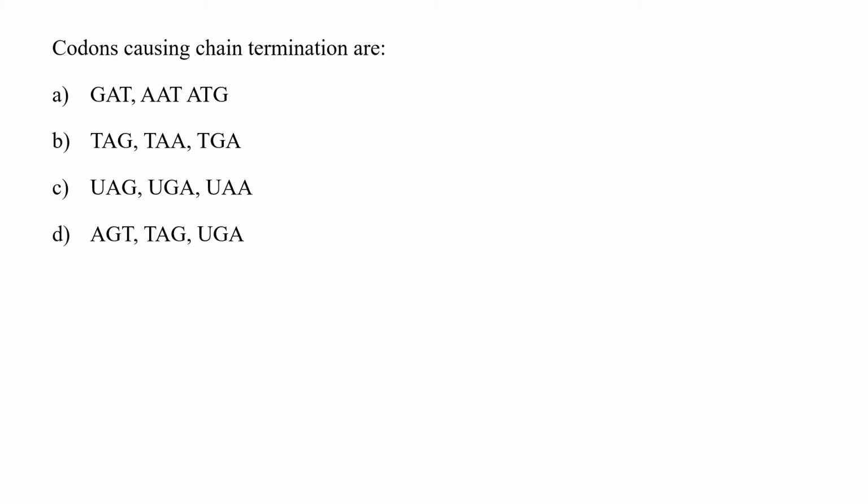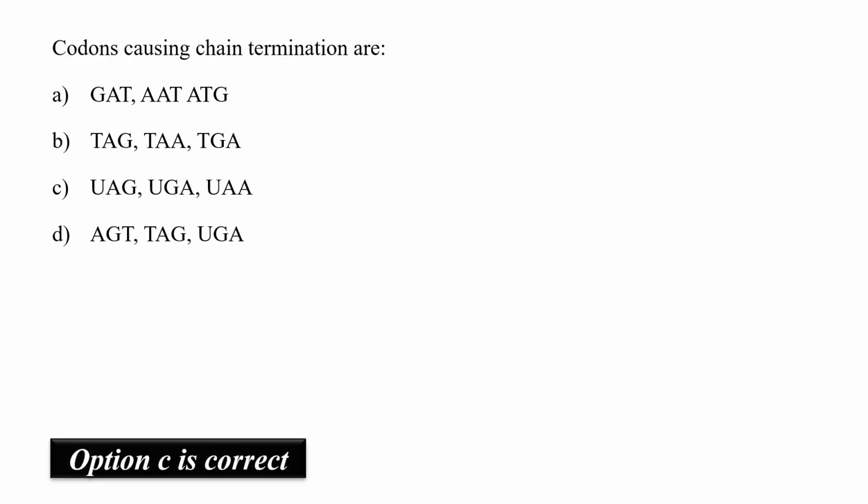Codons causing chain terminations are. Generally, termination codons are UAG, UGA and UAA. Hence option C would be the correct answer.